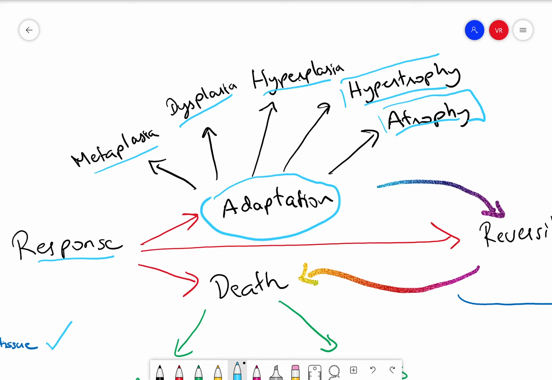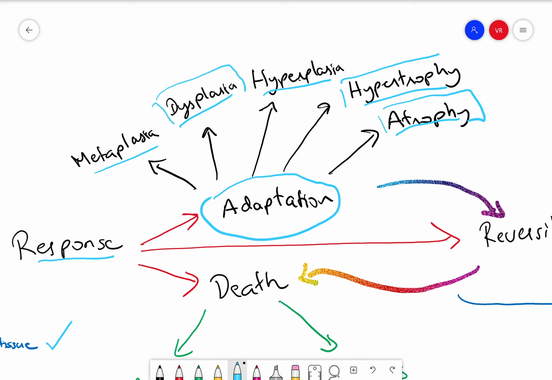Hyperplasia is an increase in cell count. A classic example of this would be the menstrual cycle, where there's a development of the outer layers of the uterus, where there's a proliferation, or increase in number, of cells. So that's an example of hyperplasia.